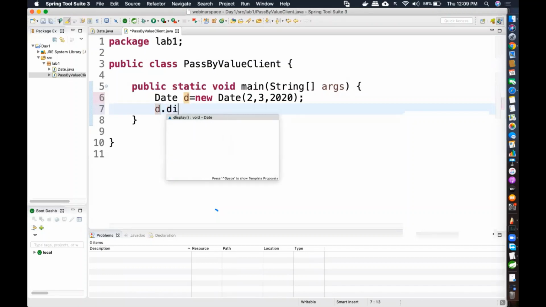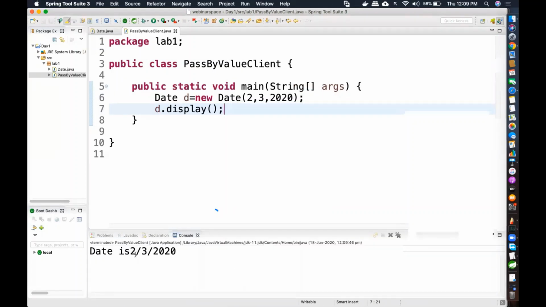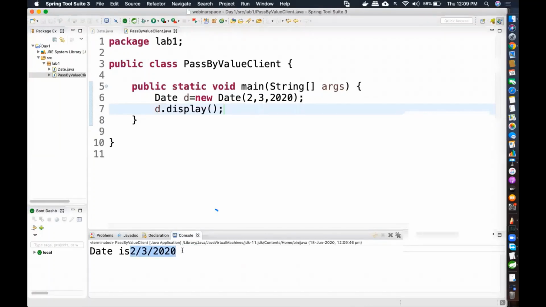We already created a display method which is printing the day, month, and year. So just call that: d dot display. Over here I'm going to right click, run as Java application. What happened? The format that you have mentioned inside your display, in that format you are getting the date as the output. Yes or no?